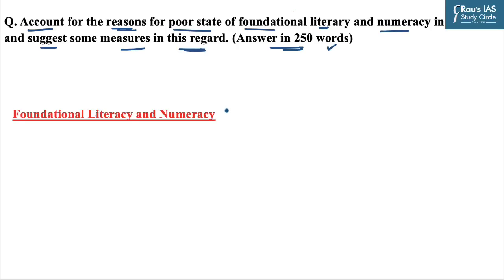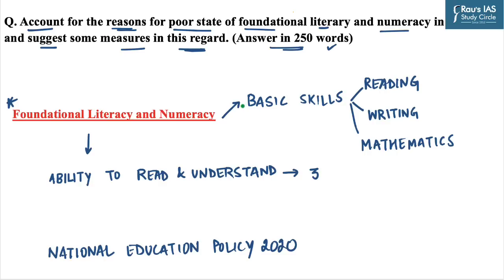Before discussing this question, let us try to understand what is this foundational literacy and numeracy. Foundational literacy and numeracy refers to basic skills in reading, writing, and mathematics. It is the ability of a child to read and understand a basic text and perform simple mathematical calculations by the end of grade 3.